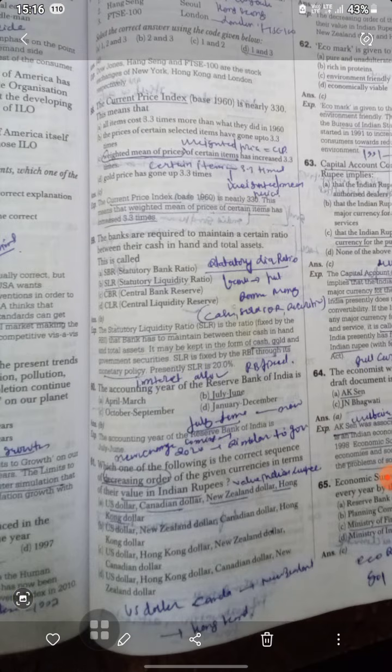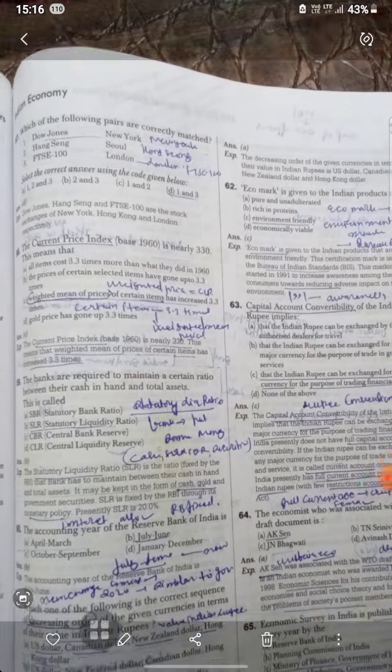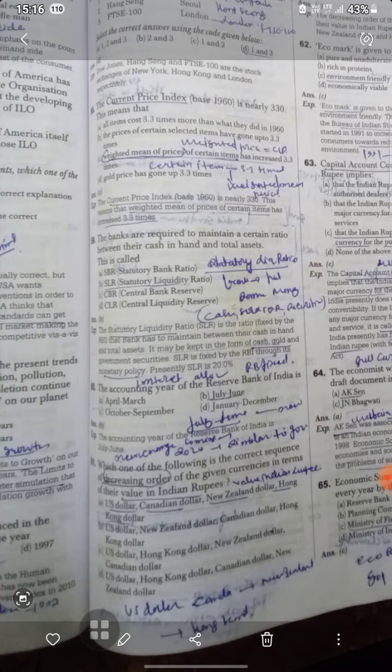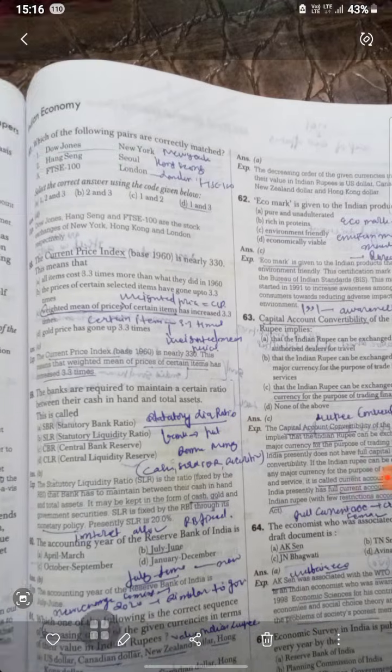Which of the following is the correct sequence of this? So it is A. It's a decreasing order of the given currencies in terms of their value in Indian rupees.